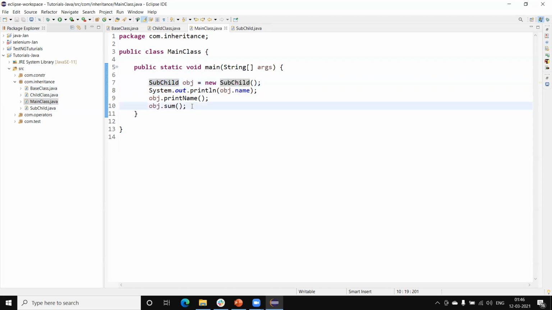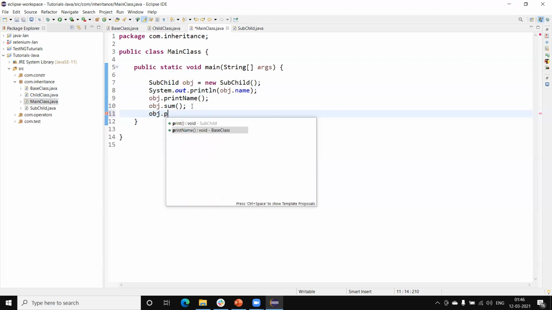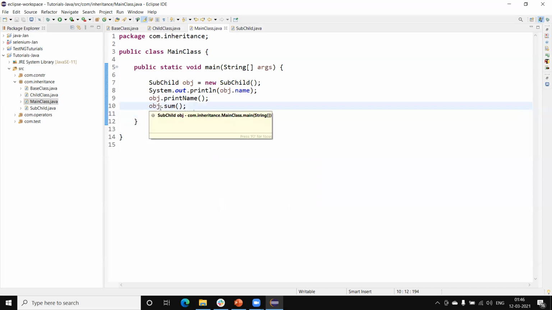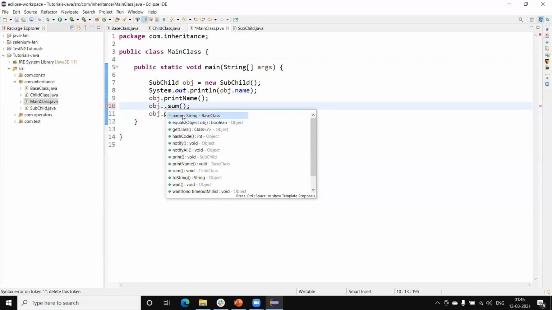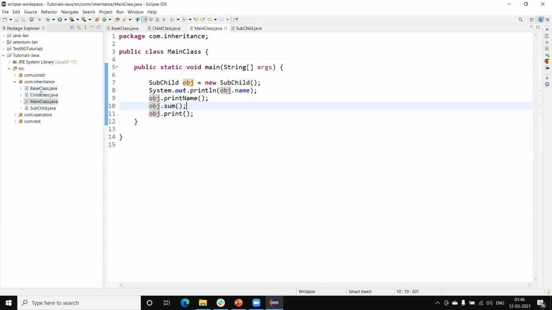Now if I call this print, it will call its own method. And if I press dot here, you can see this name is coming from the base class. Similarly, this print name is coming from the base class, this sum is coming from the child class, and this print is coming from the subchild. So this subchild inherits its parent class as well as the super parent, grandparent class methods.